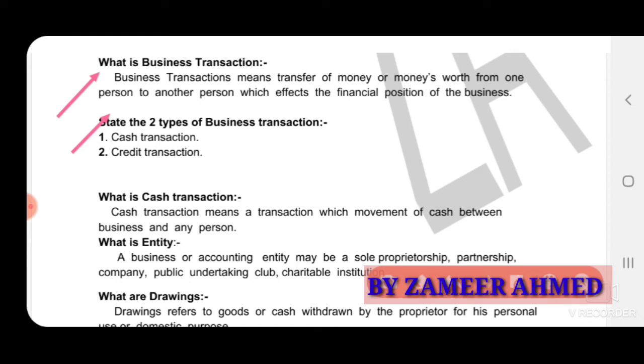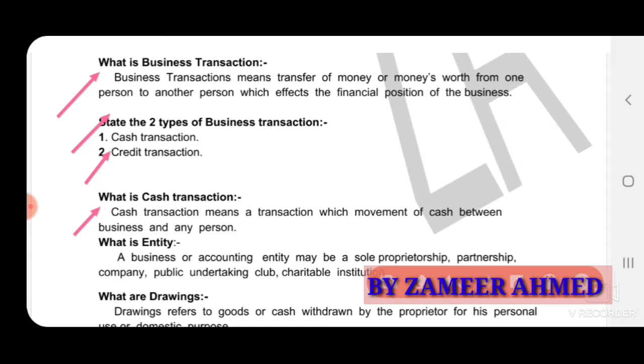So there are two types of business transactions: cash transaction and credit transaction. Cash transaction means a transaction involving movement of cash between the business and any person. In a cash transaction, we settle immediately. If you are purchasing or selling goods and clearing the transaction by accepting or making cash, we can call that a cash transaction. For example, purchased goods for cash, sold goods for cash. These are examples of a cash transaction.